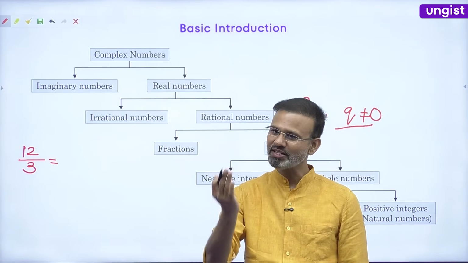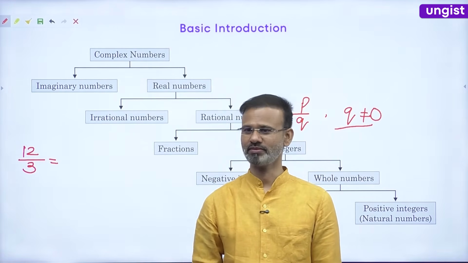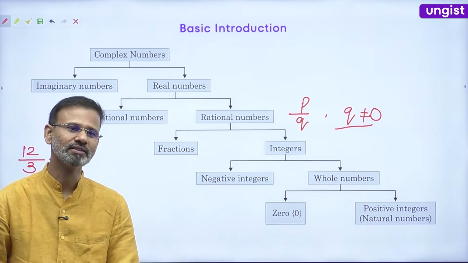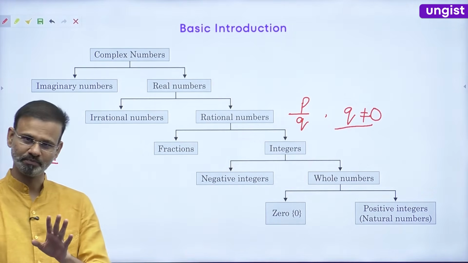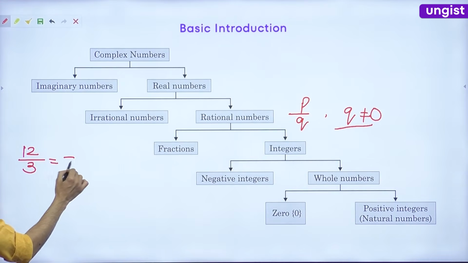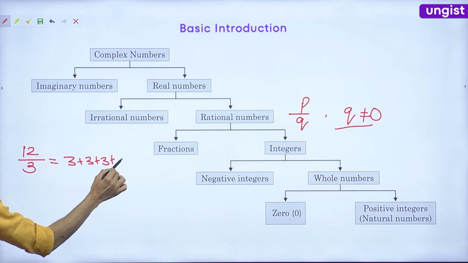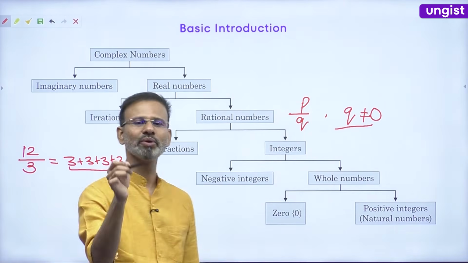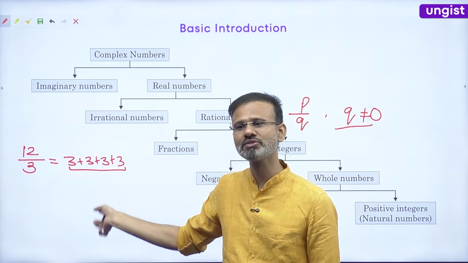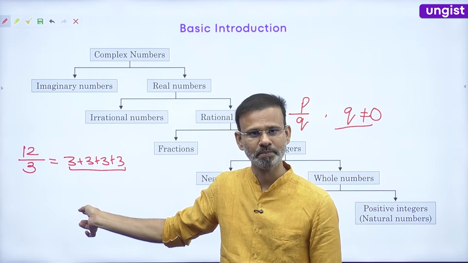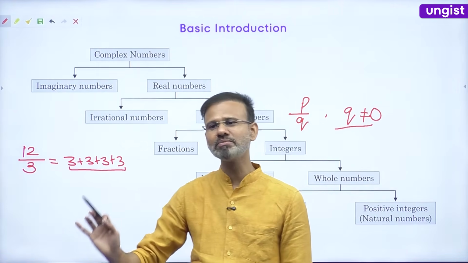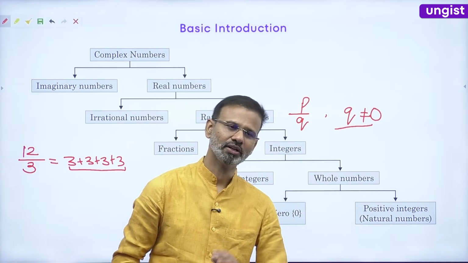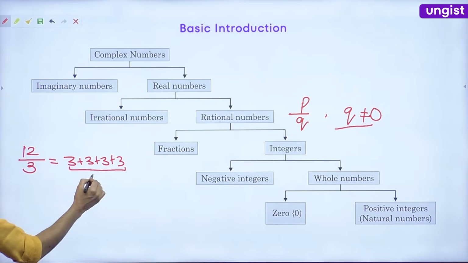See, 4 times 3 has to be added to make it 12. Right? Correct, everybody? So this is 3 plus 3 plus 3 plus 3. See, the situation is how many times 3 should be added to make it 12. This is the significance of this division, guys. How many times 3 must be added to make it 12? That's why we get the answer as 4.